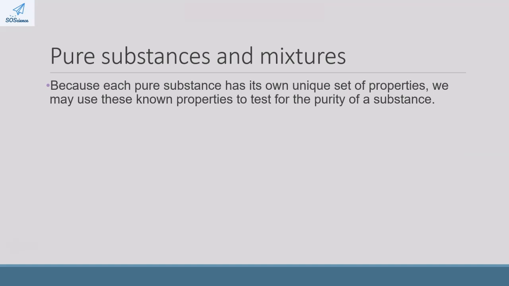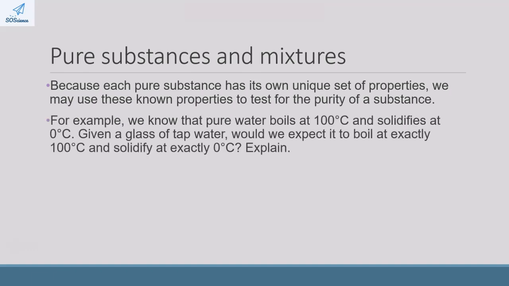Now, because each pure substance has its own unique set of properties, we may use those properties to test for the purity of a particular substance. So, for example, we know that pure water boils at exactly 100 degrees Celsius, and pure water solidifies at exactly 0 degrees Celsius.